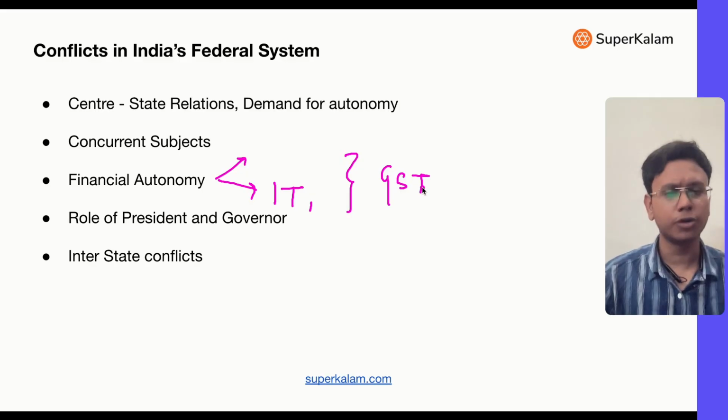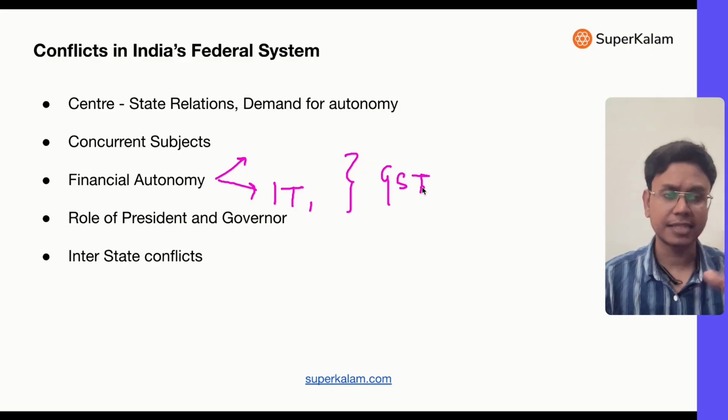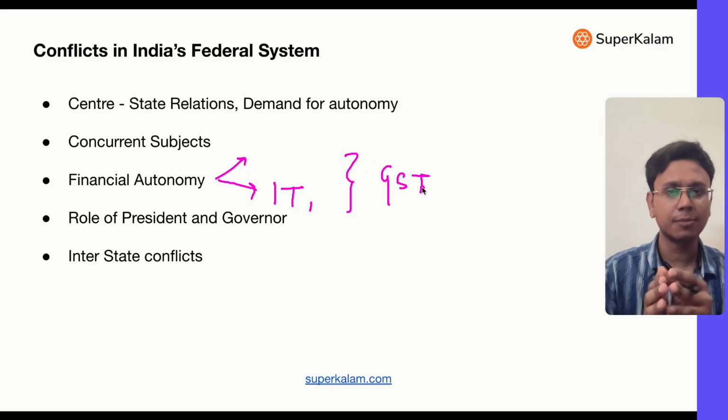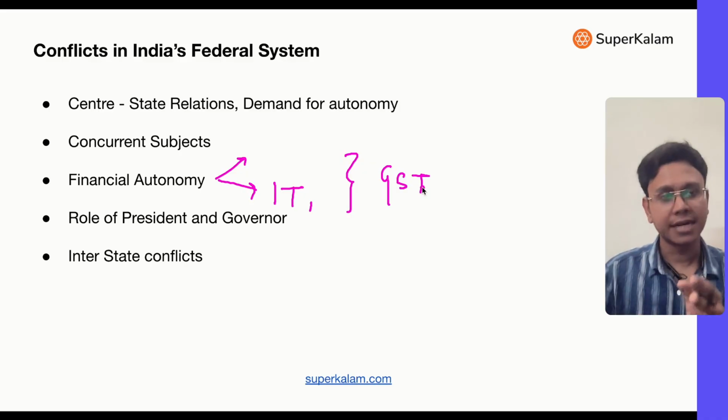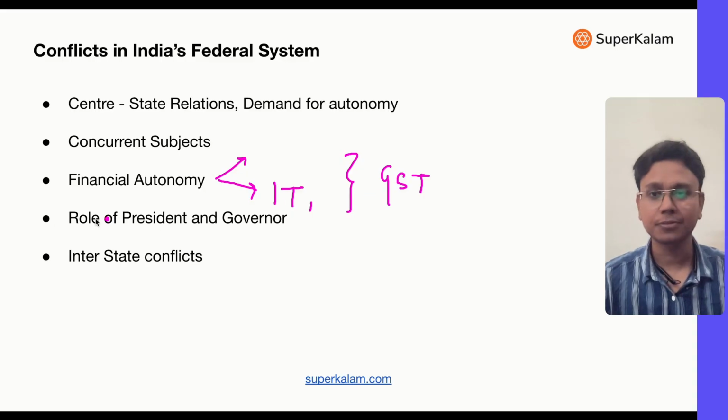State governments, although today, have the autonomy to levy VAT on petrol and diesel. That's a very big source of revenue for states. But overall, there's some kind of lopsidedness. The center has more resources and powers. So that's the conflict in terms of the financial domain.